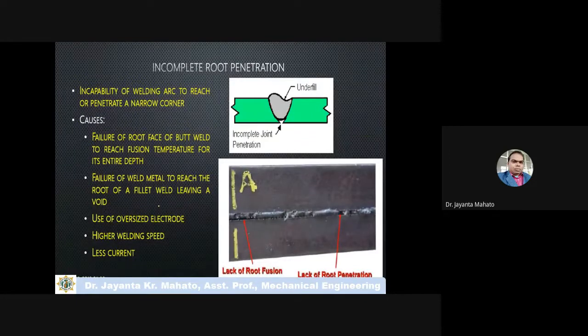Incomplete root penetration. Incomplete root penetration means, see, this is part A and part B. You have to weld these two pieces, and this is your profile. You make a groove, either a V groove or a U groove, and you have to melt these two parts along this groove.